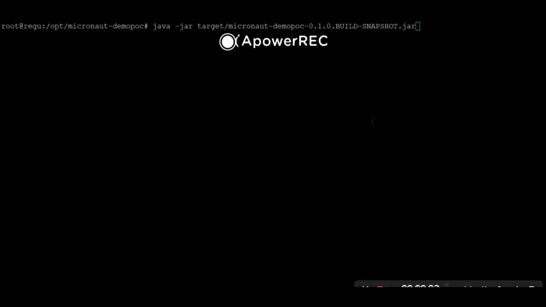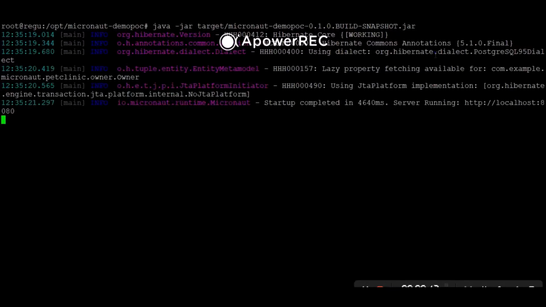Okay, now let me start our application using the JAR file on the JVM. Using this command, just to start it. Let's see how long it will take to start the application. Started. Here, it is very fast. It is started within 4640 milliseconds, right?